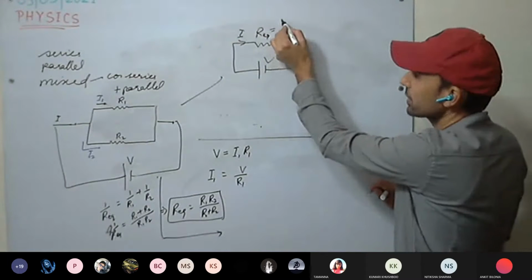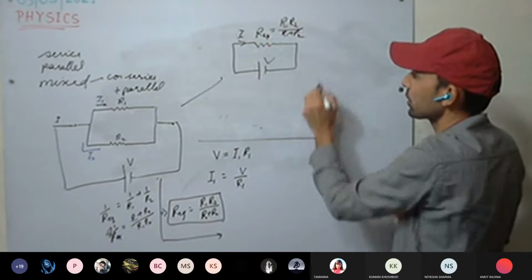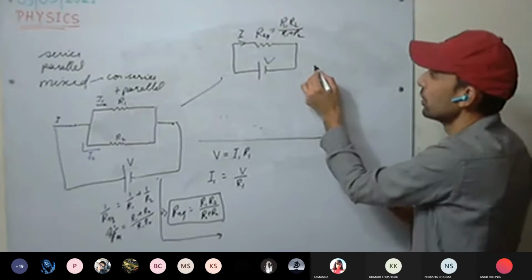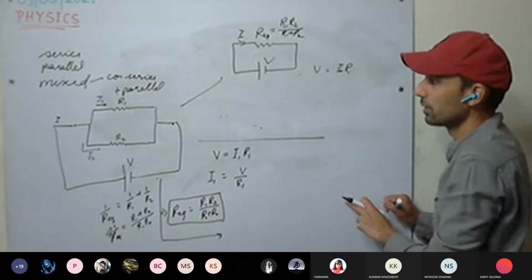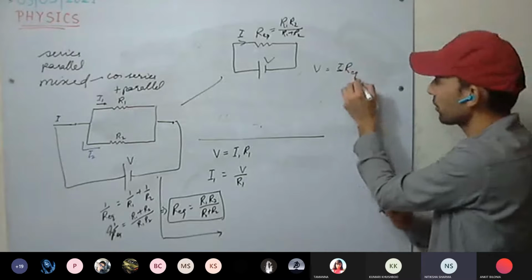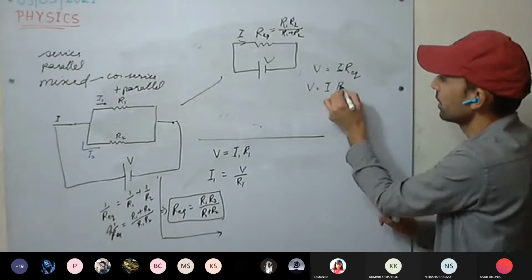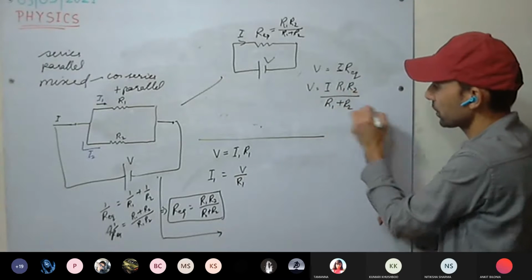This R equivalent value is R1 R2 divided by R1 plus R2. So what will be the value of current here? V equal to IR, we know. Here R will be R equivalent. So V equal to I R1 R2 divided by R1 plus R2.